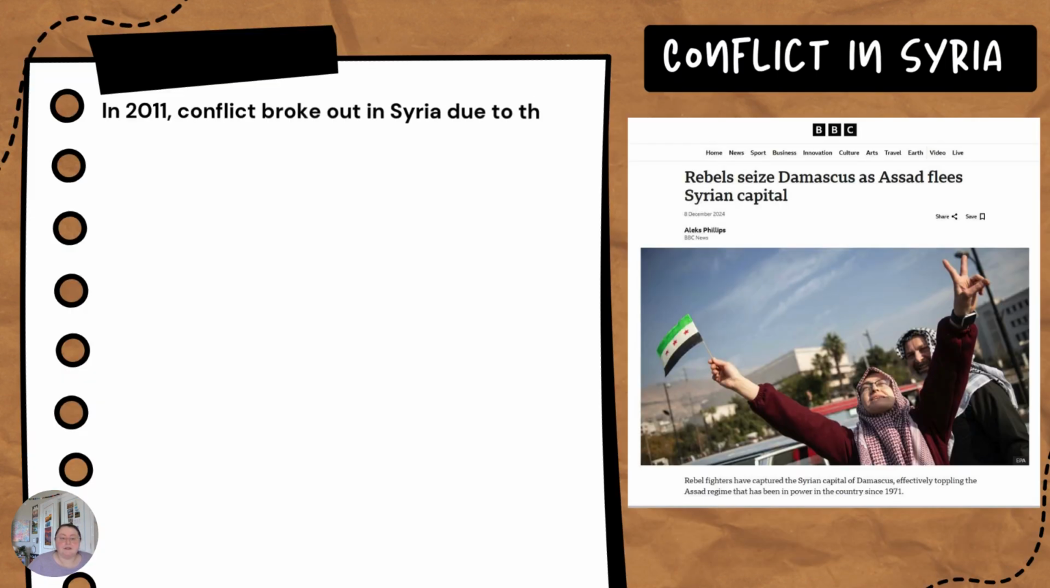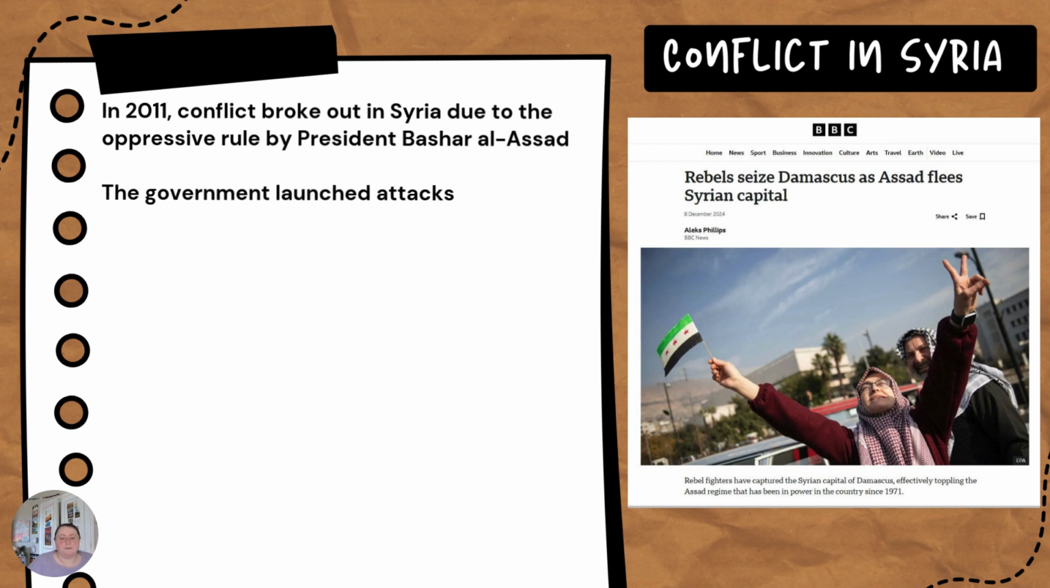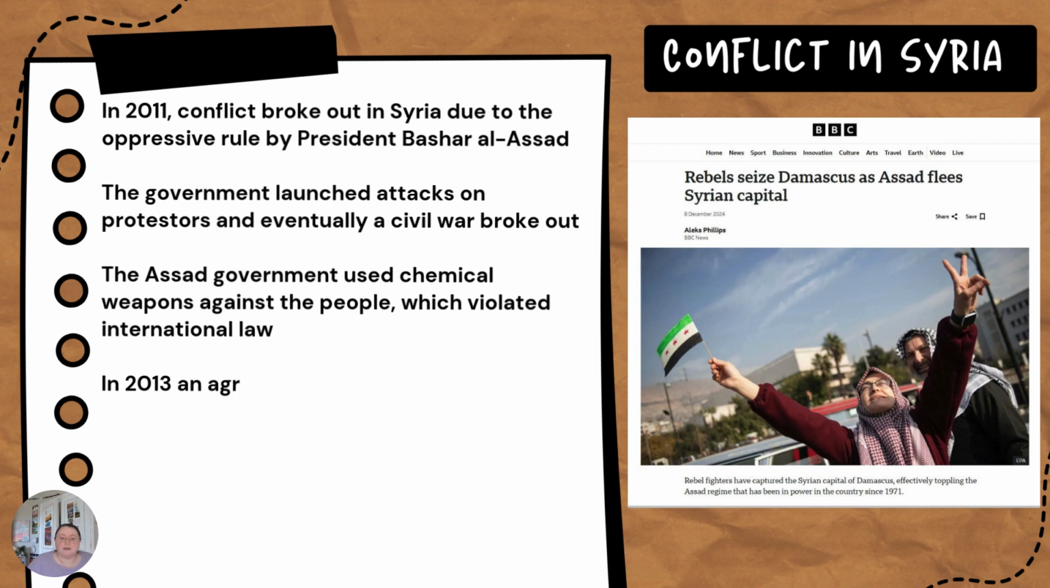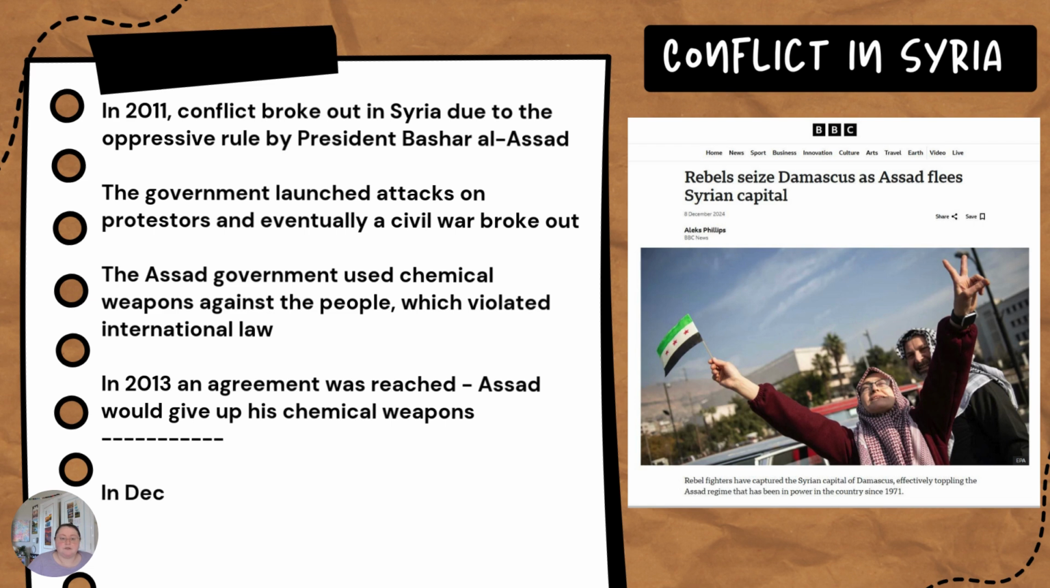In Syria in 2011, conflict broke out due to the oppressive rule of their president, Bashar al-Assad. The government launched attacks on protesters and eventually a civil war broke out. The Assad government used chemical weapons against the people, which violated international law. In 2013, an agreement was reached and Assad would give up his chemical weapons. More recently, in December of 2024, Assad fled Syria, which ended his rule.